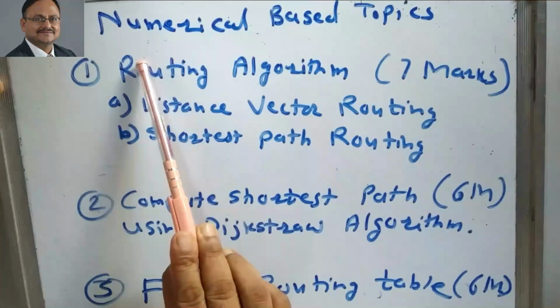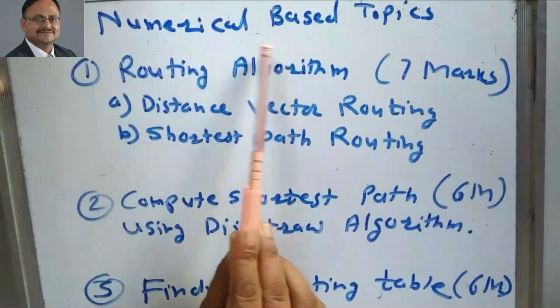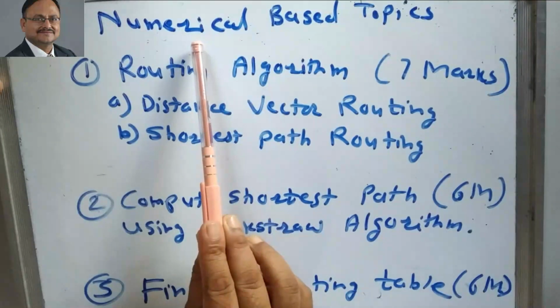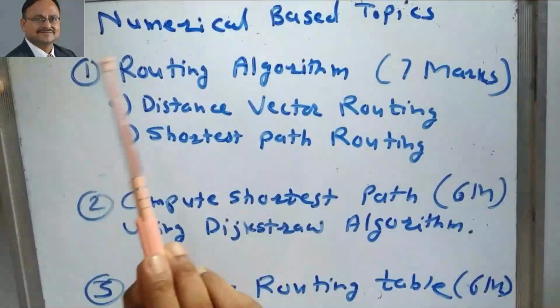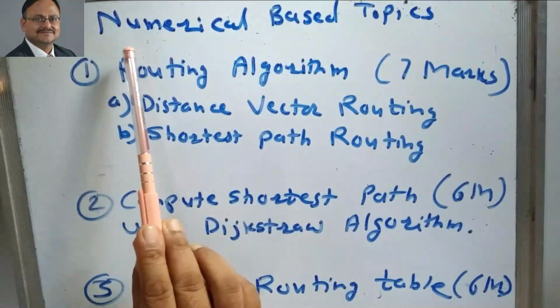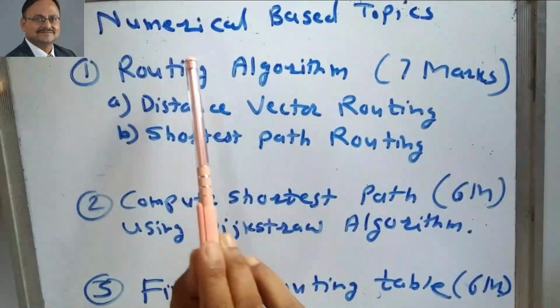For the computer communication network subject, there are 3 topics which are treated as numerical based topics. Otherwise all other topics are theory based. Numerical based topics means there will be some numericals on these topics.